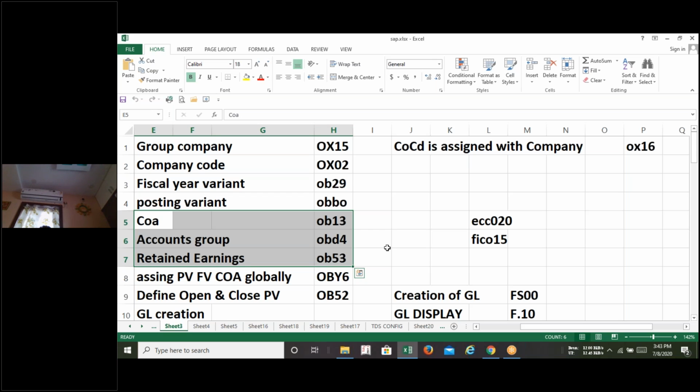What is the meaning of chart of accounts? It's a bank, or you can say a storage area, where all the general ledgers are stored. Now the question arises, what is the meaning of a general ledger account? A general ledger account is nothing but the account head. So whenever we start posting any accounting document or pass any journal entry regarding sale, purchase, expenses, income, whatever it may be.